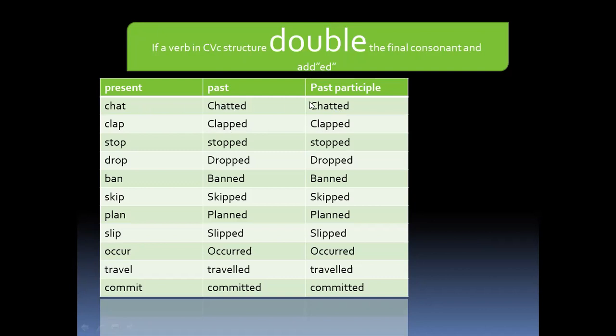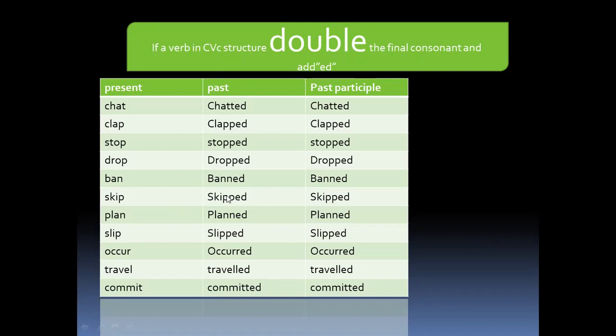Chat, chatted, chatted. Clap, clapped, clapped. We have to double the P. Stop, stopped, stopped. Drop, dropped, dropped. Ban, banned, banned.